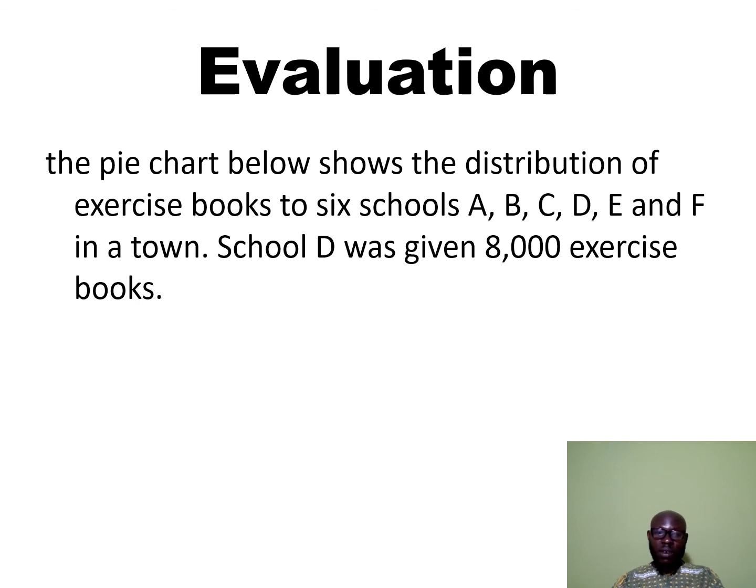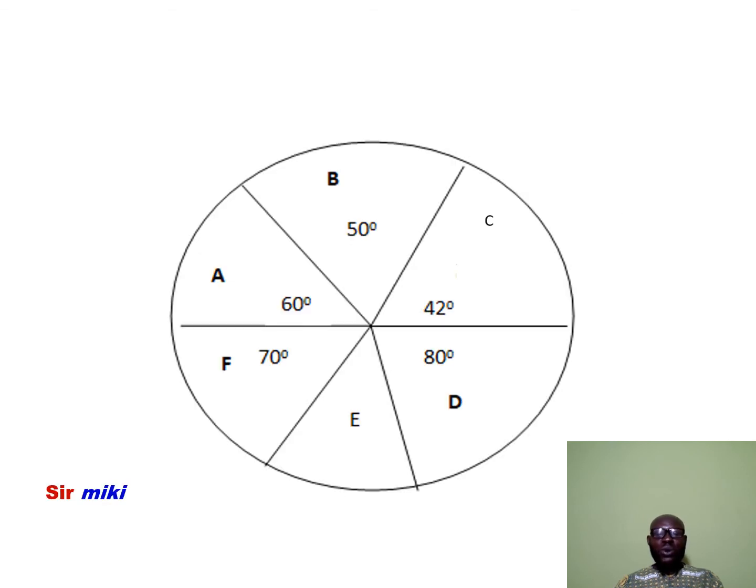School D was given 8,000 exercise books. So that is the chart. We have school A, school B, school C, D, E, and F with their respective angles.